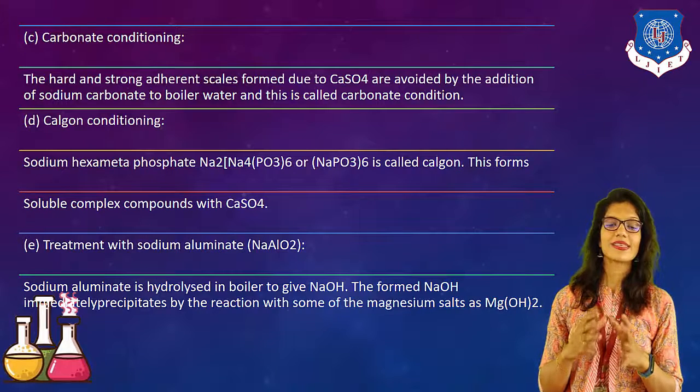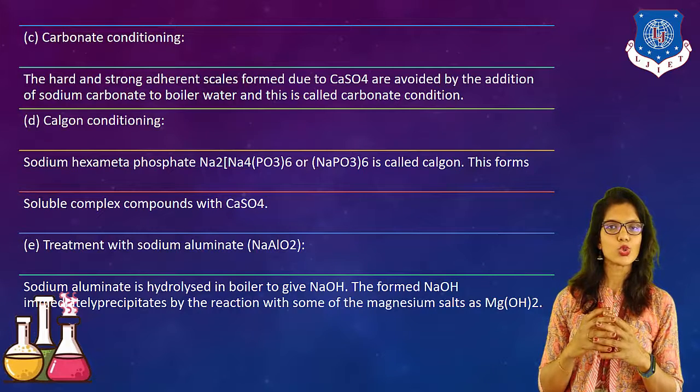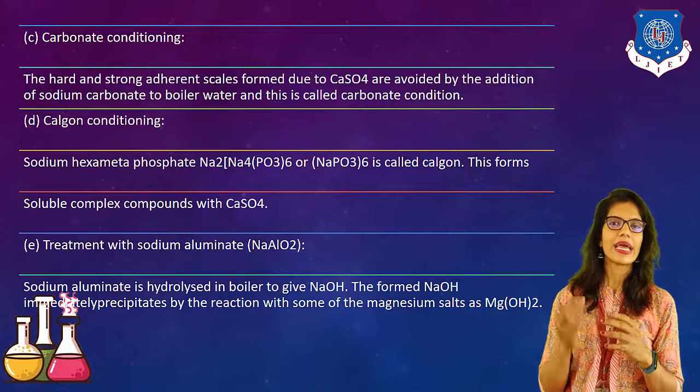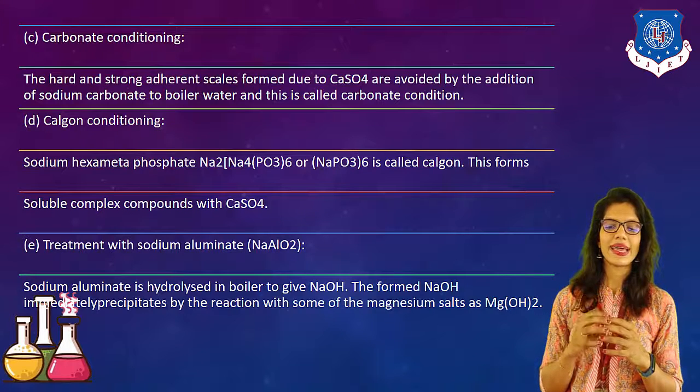Next one is treatment with sodium aluminate, NaAlO2. When it is added to hard water, it will create precipitates.